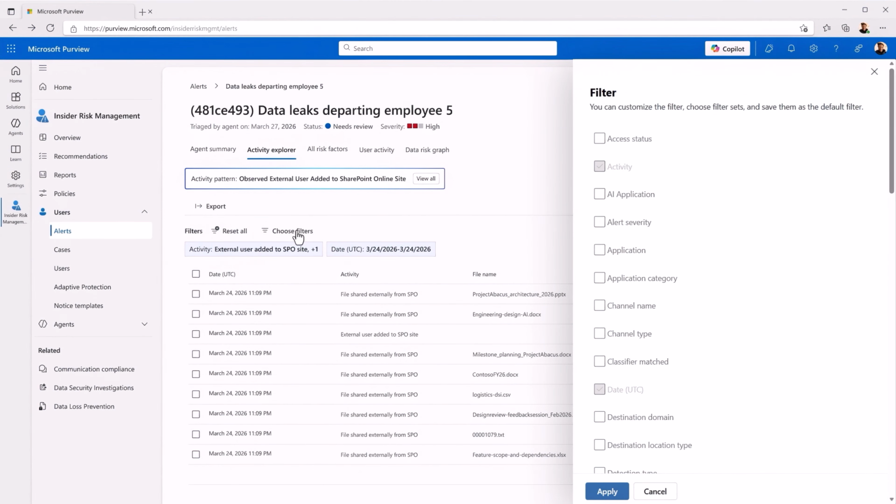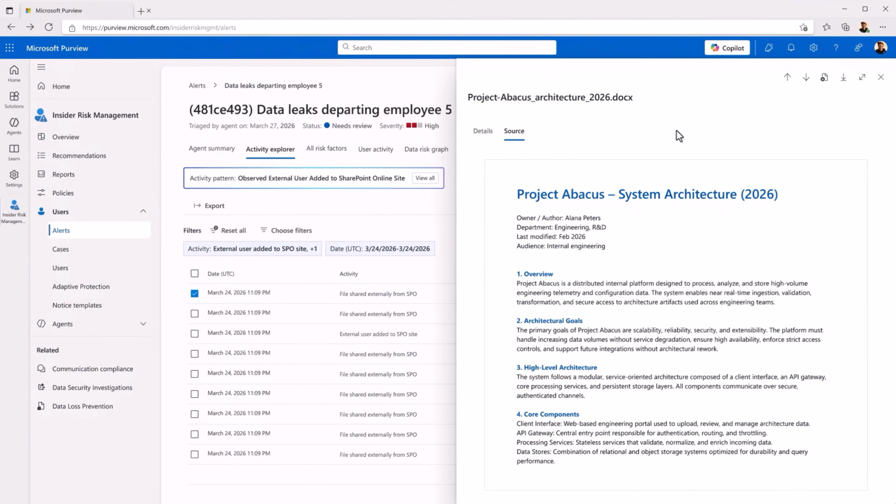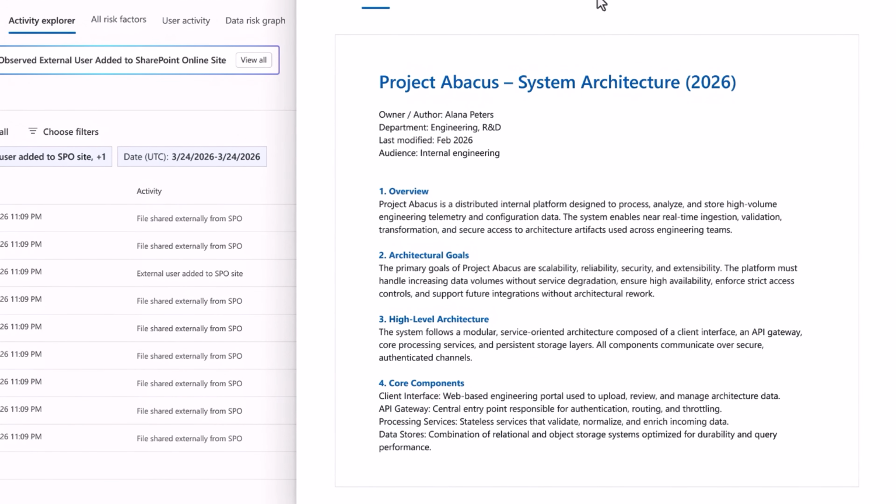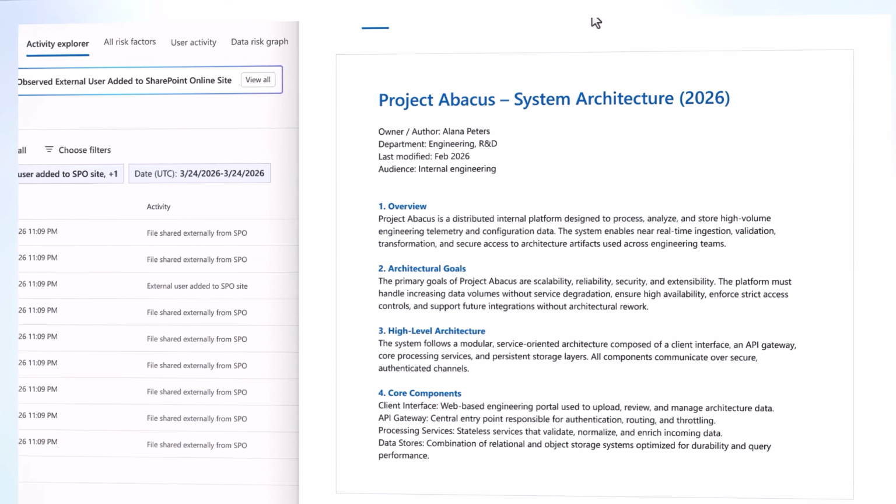You can quickly and easily filter the activities within a risk pattern and then preview the content in line within the investigation, so you don't need to traverse your intranet to view files like the SharePoint document to see why it was flagged. And ultimately, you'll confirm if the agent findings are true positives.